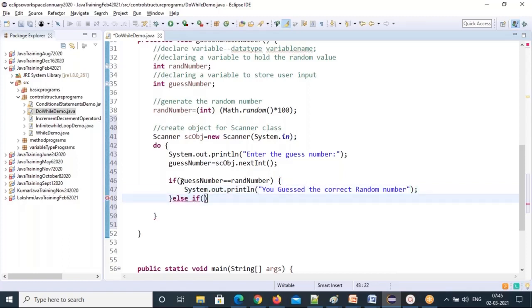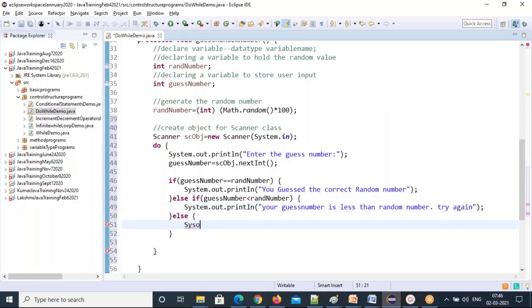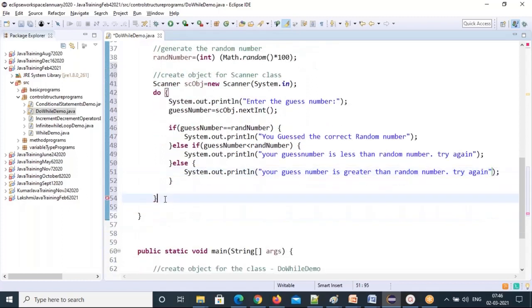Else if guess number is less than random number, then you print your guess number is less than random number, try again. Else you can say your guess number is greater than random number, try again. So these are all the conditions you are going to check. So while guess number is not equal to random number, until this condition becomes false, keep iterating. So that's how to guess your random number.